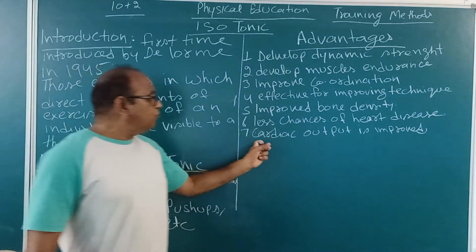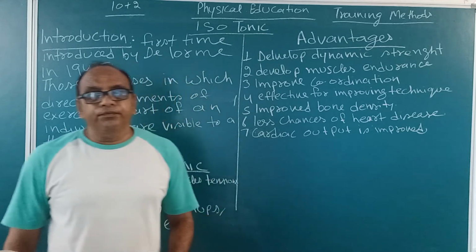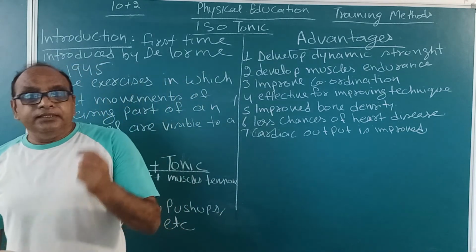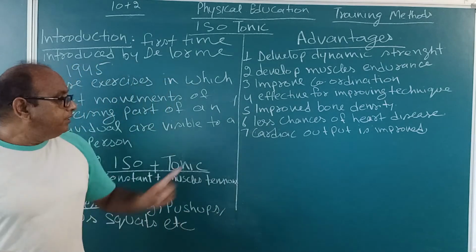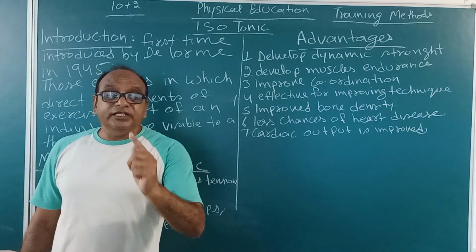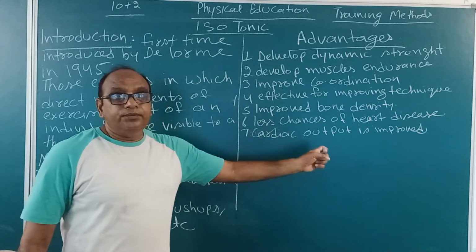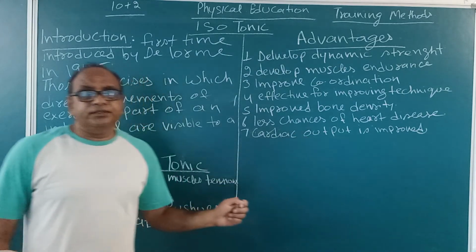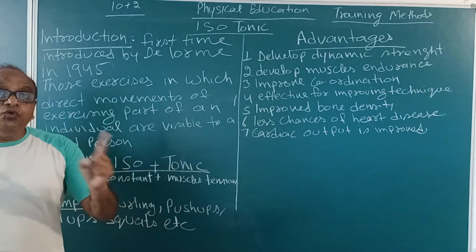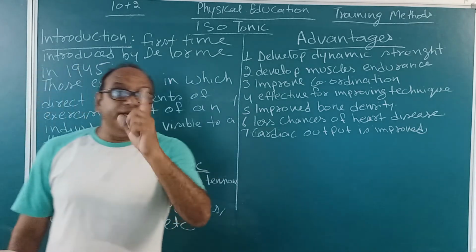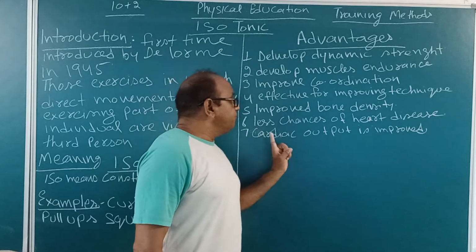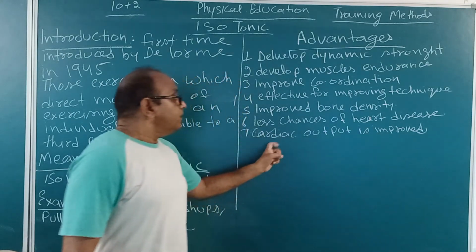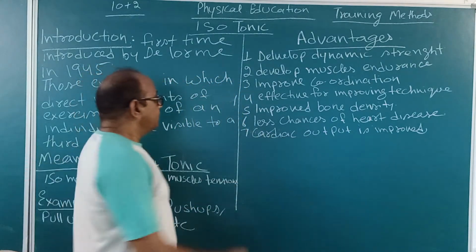Now, first of all, we have to know what is cardiac output. Cardiac output means the amount of blood pumped out by the heart in 1 minute. And how much is it? 3 to 5 liters in 1 minute. So when we do isotonic exercises, we improve our cardiac output.